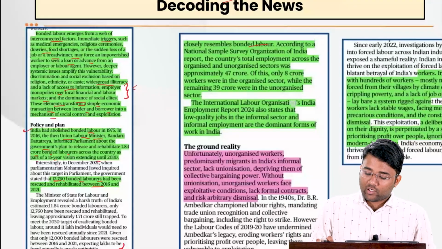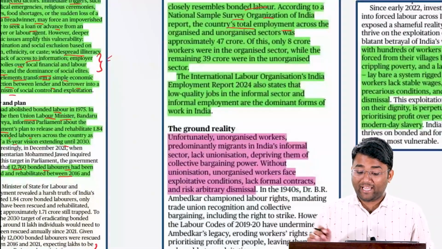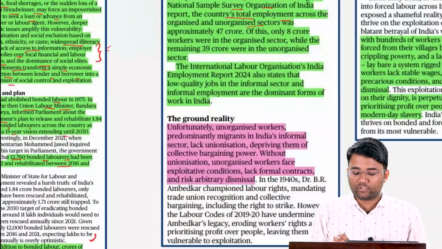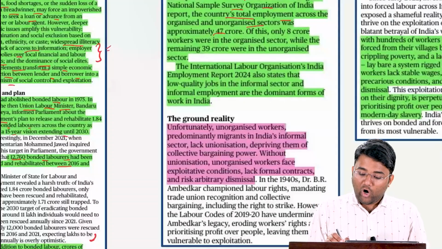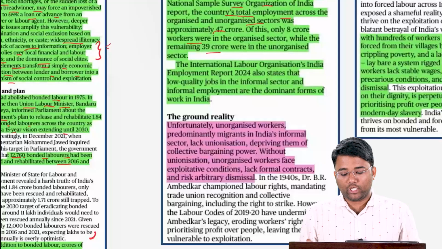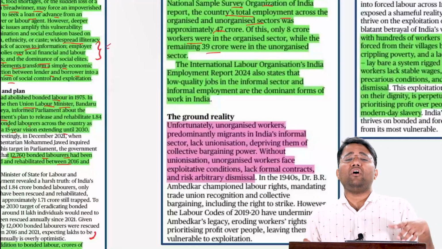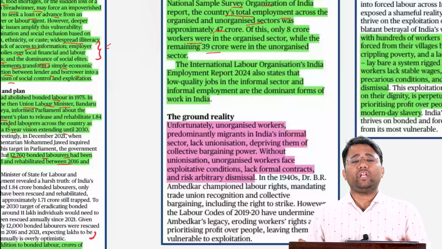Okay, according to the National Sample Survey Organization of India report, the country's total employment across organized and unorganized sector was approximately 47 crore. Of this, only 8 crore workers were in the organized sector, while the remaining 39 crore were in the unorganized sector. So almost 90% of our workforce is in the unorganized sector itself.